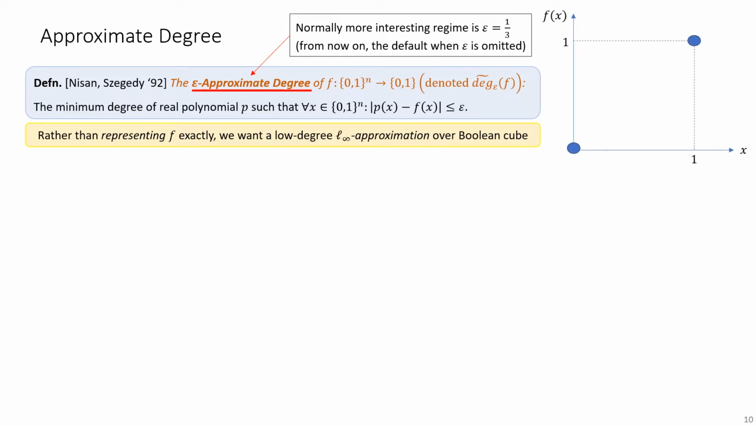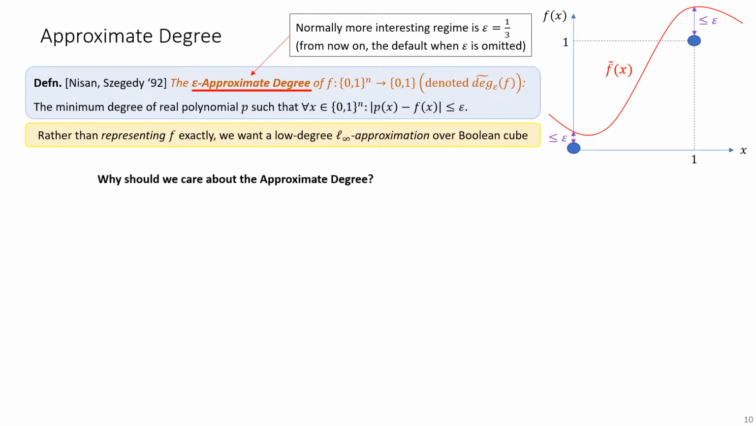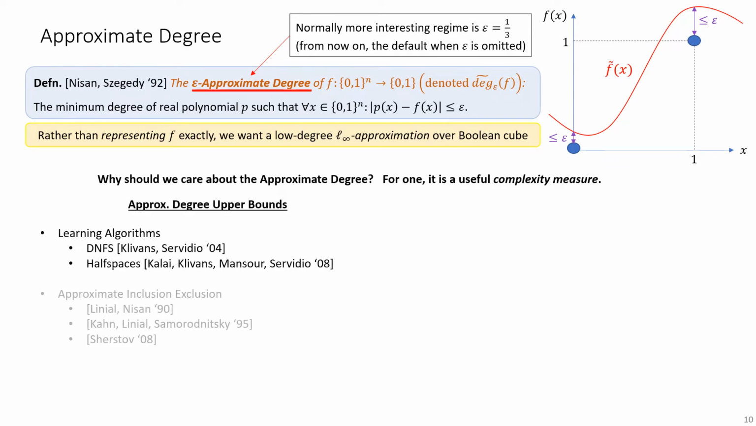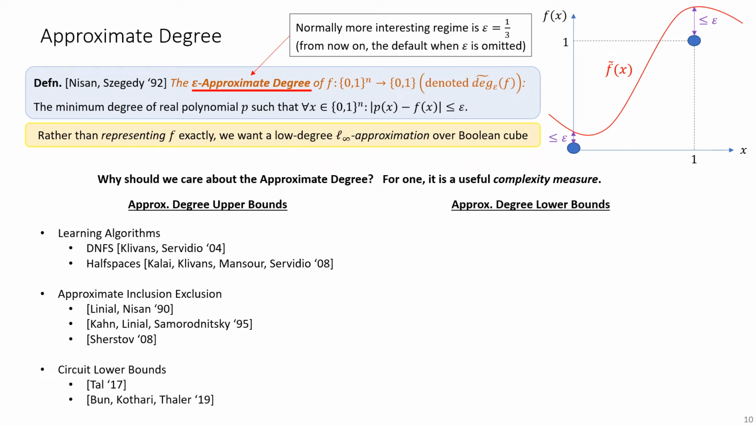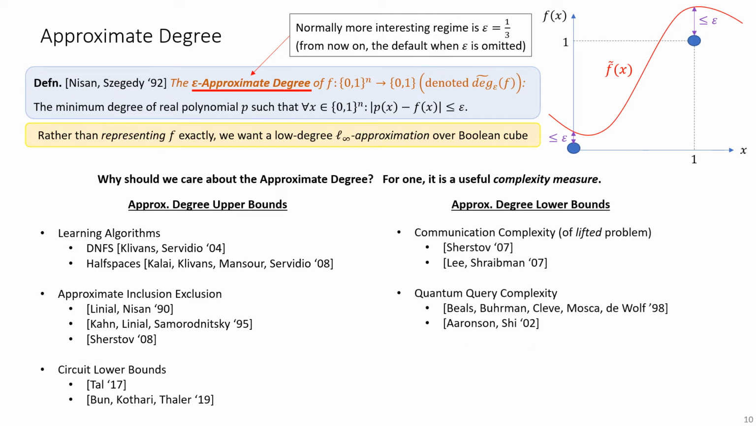So for example, if we have this Boolean function over one input bit in blue, then in red we have an epsilon approximation of it. Approximate degree turns out to be a useful complexity measure. Upper bounds on it imply algorithmic results, and lower bounds tend to imply complexity theoretic results, including the one shown on the previous slide. For a comprehensive survey, let me recommend the survey by Bun and Thaler from last year.